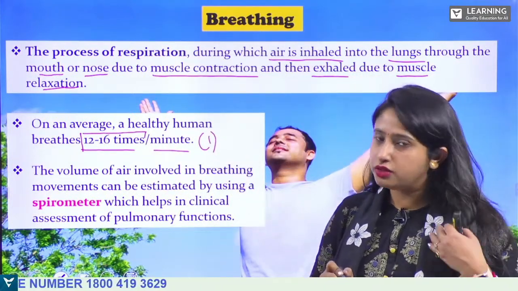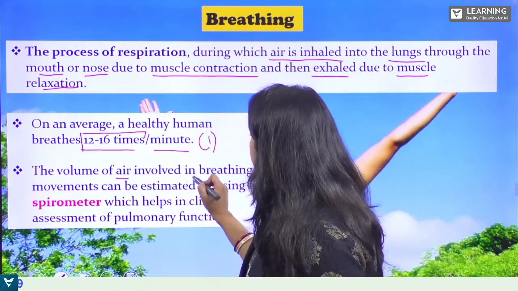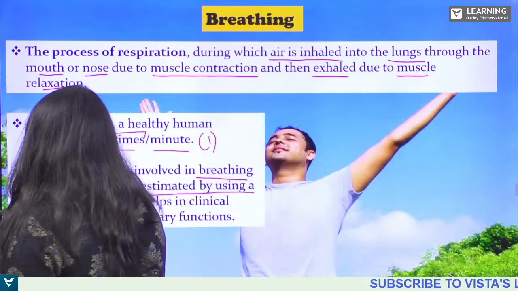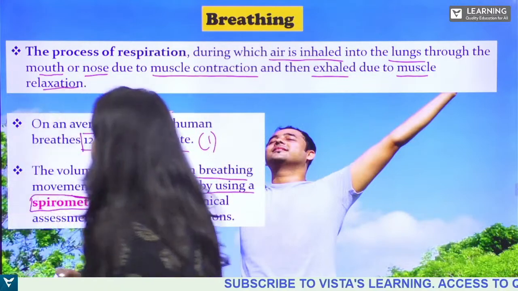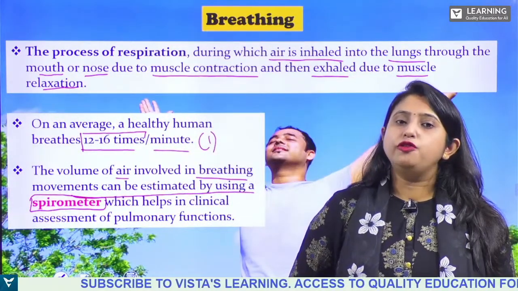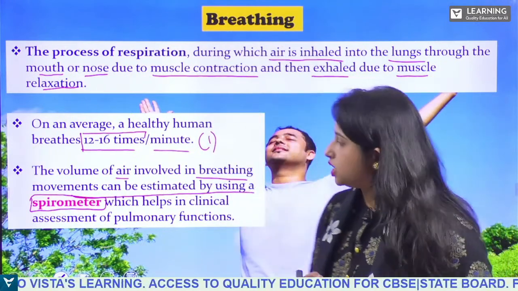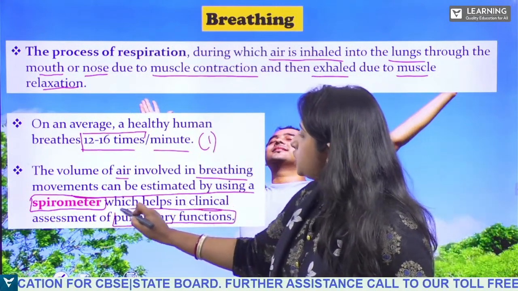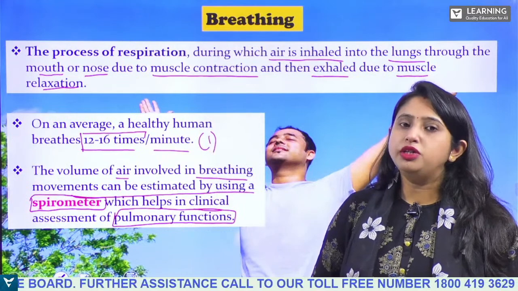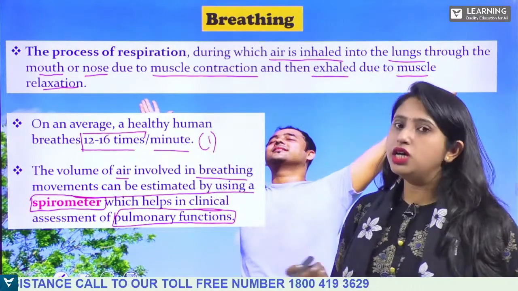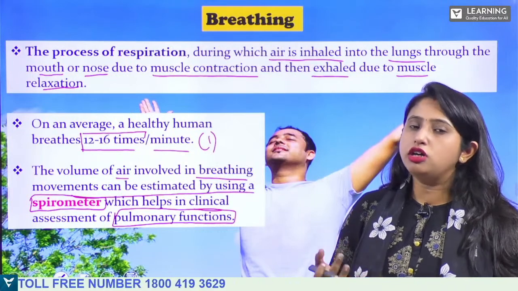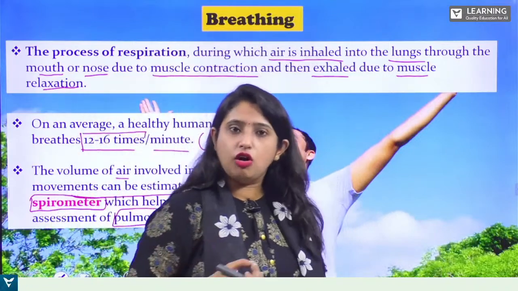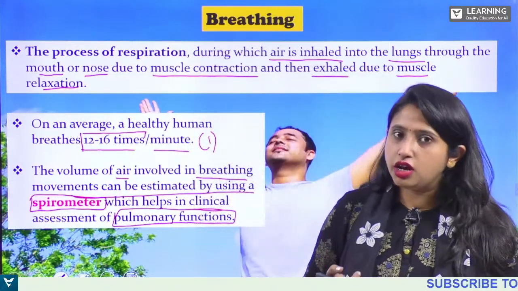The volume of air involved in breathing movements can be estimated by using a spirometer. What is this? A spirometer is a device by which we can measure the volume of air we breathe, which helps in clinical assessment of pulmonary function. Pulmonary means respiratory function. And the doctors who look after respiratory diseases are known as pulmonologists.